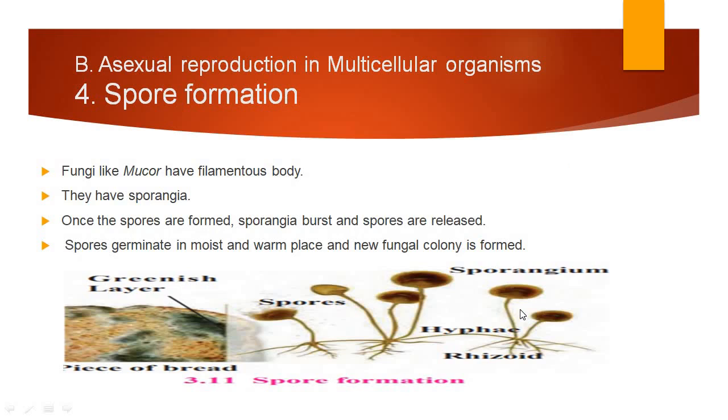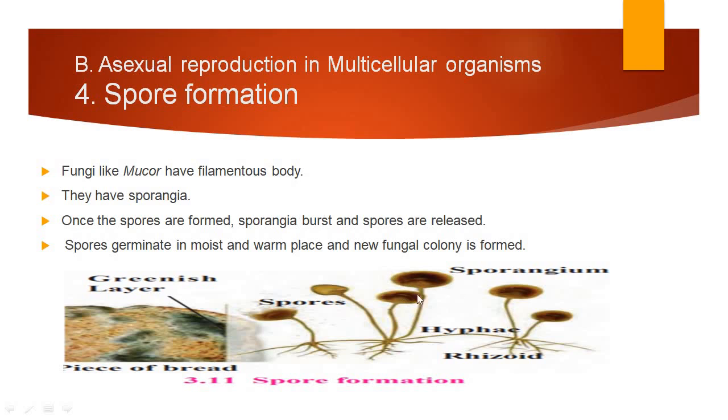The next type is spore formation. This spore formation mostly occurs in fungi. You must have seen this fungus on bread or bhakris. So these fungi have spores on them. When these spores are released, the sporangium gets broken down and those spores get released, and these spores germinate in moist and warm places, and a fungal colony is produced.